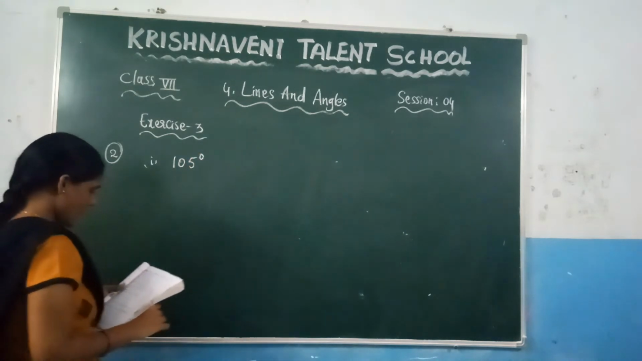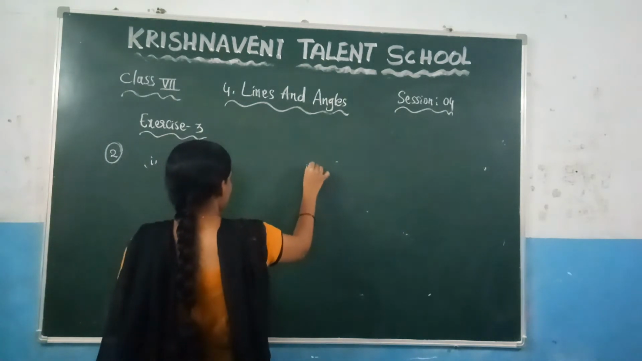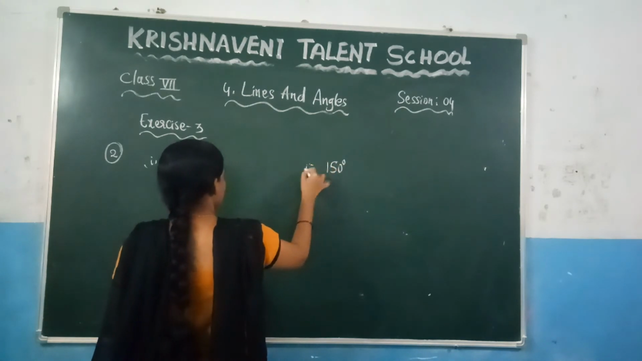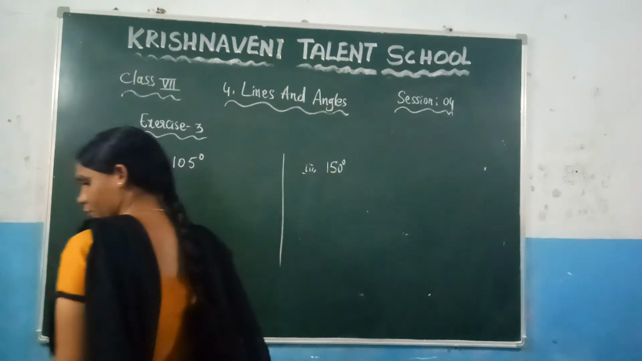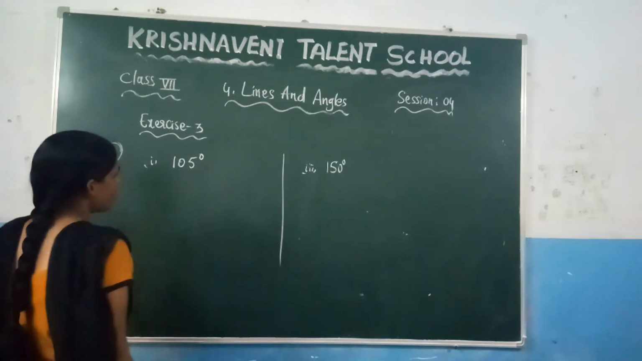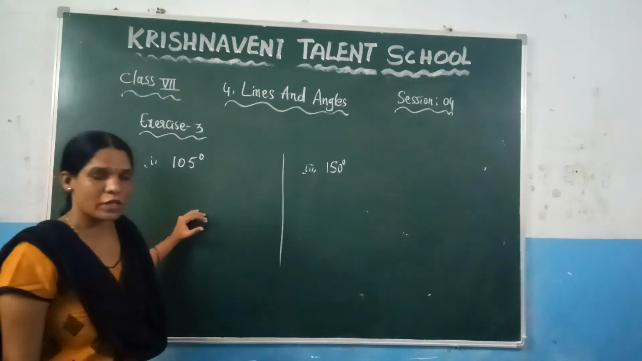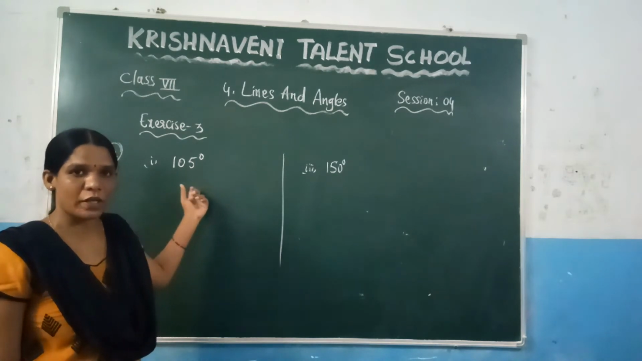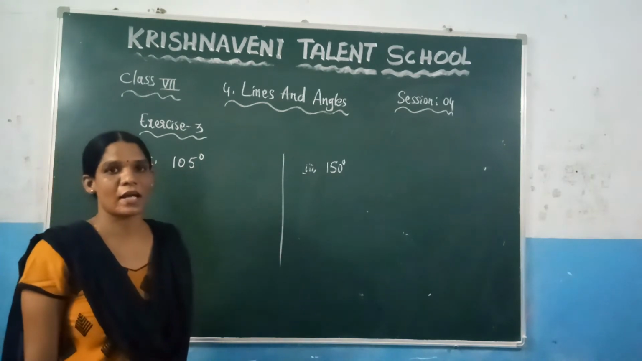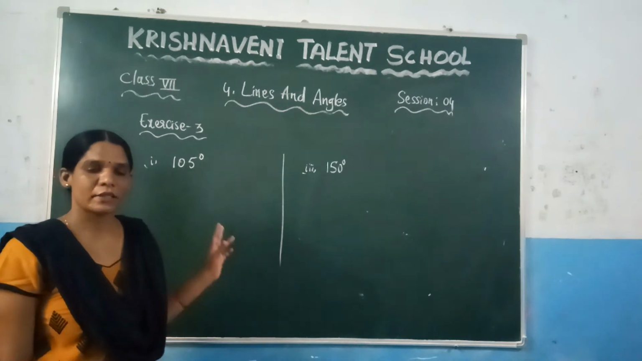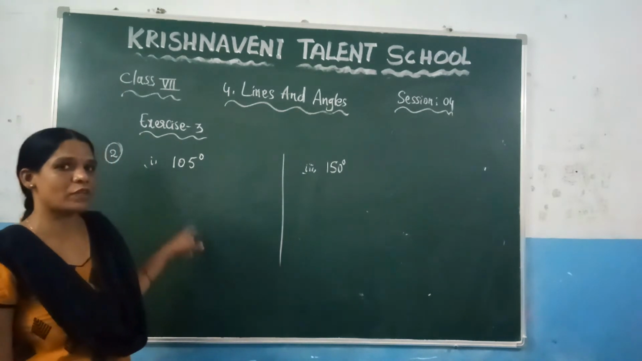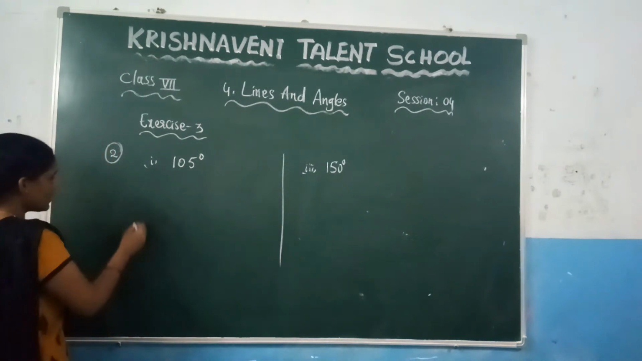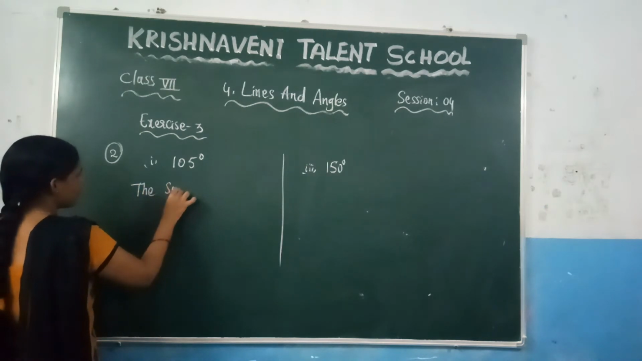105, and I am solving the third one, which is 150. So here you need to find the supplementary angle of 105 degrees. Which angle do you need to add to 105 so that you get 180 degrees? That you need to find. That means you need to subtract 105 from 180 so that you will get the supplementary angle of this angle. So write it here, the supplementary angle of